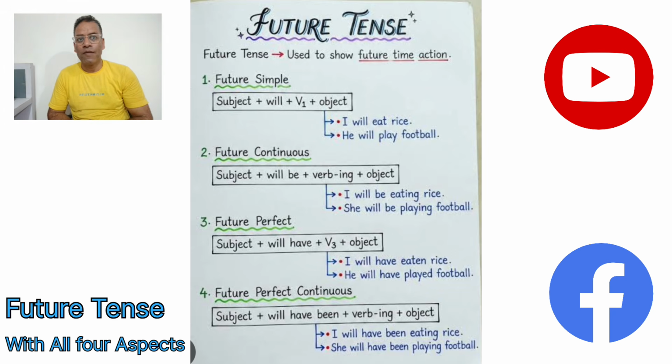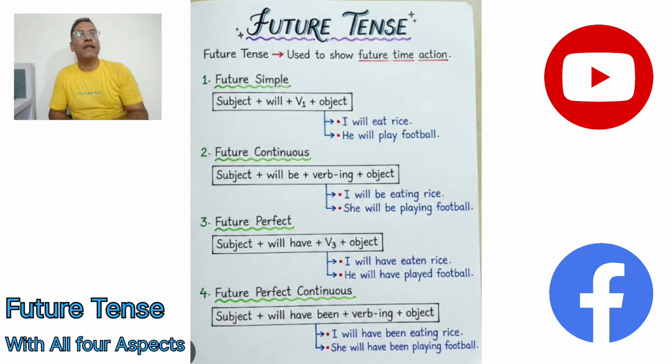Let's go for the example. Say, I will be eating rice. I will be eating rice. So I works as a subject, and will be works as a helping verb. Then eating is a main verb, the word indicating action, and rice is an object. So I say that I'll be eating rice. I is a subject, and the action of eating is going on.